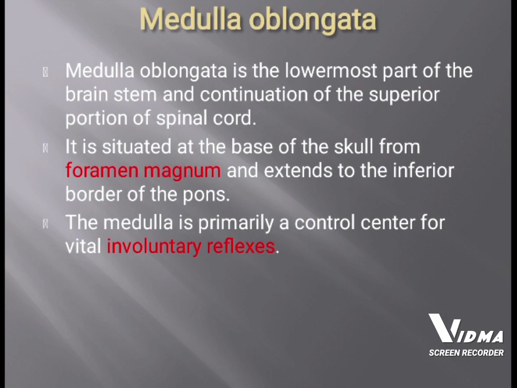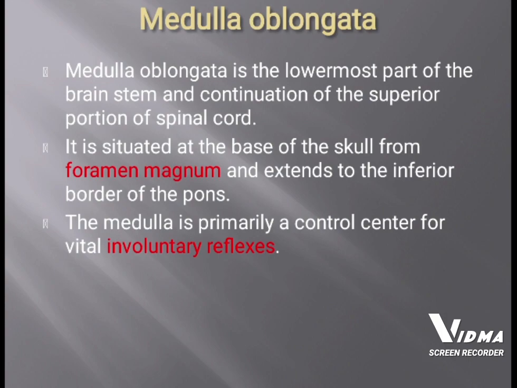The final part of the brainstem is the medulla oblongata, which lies in the lowermost part and continues from the superior portion of the spinal cord.